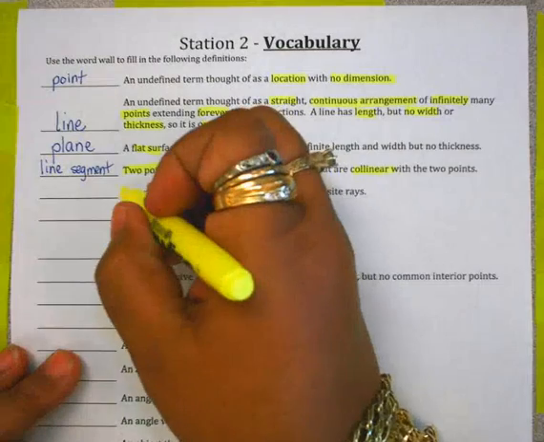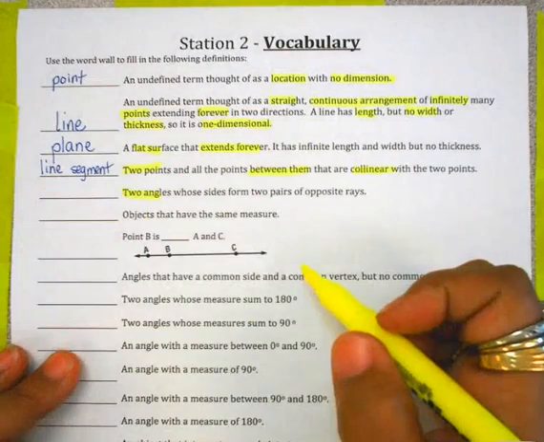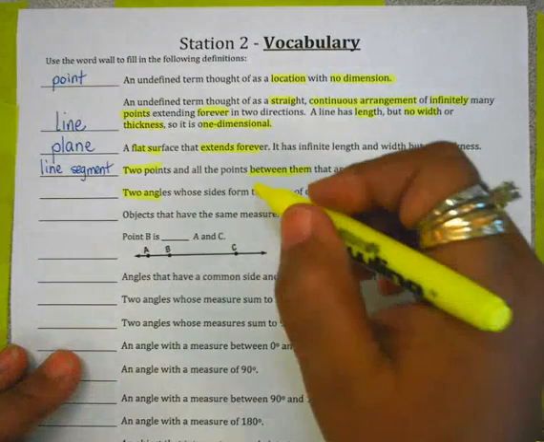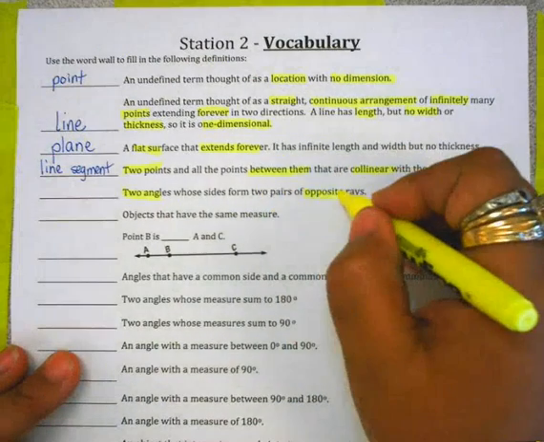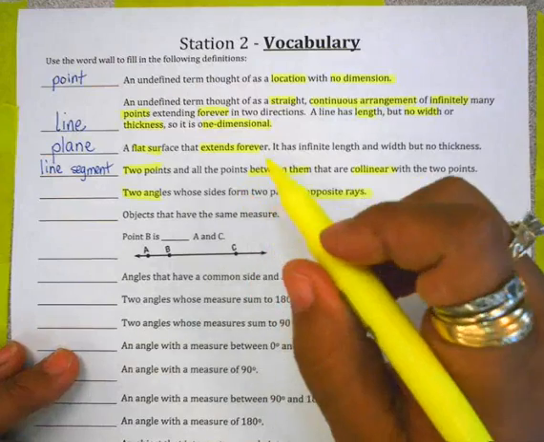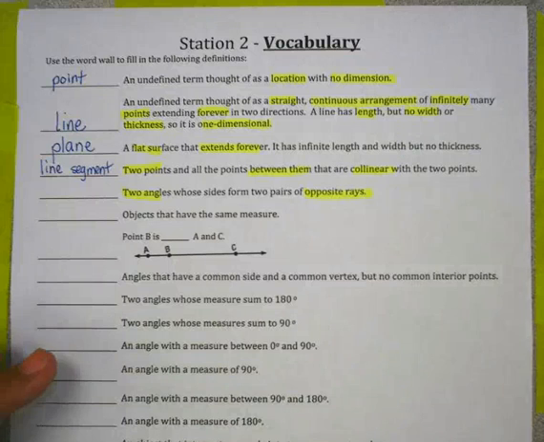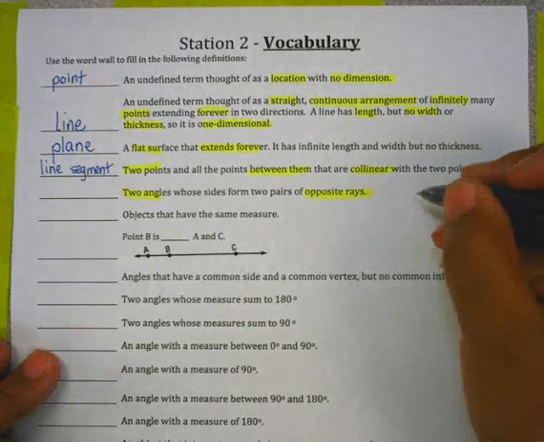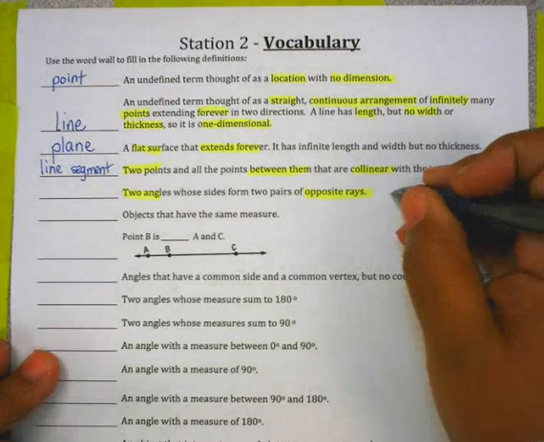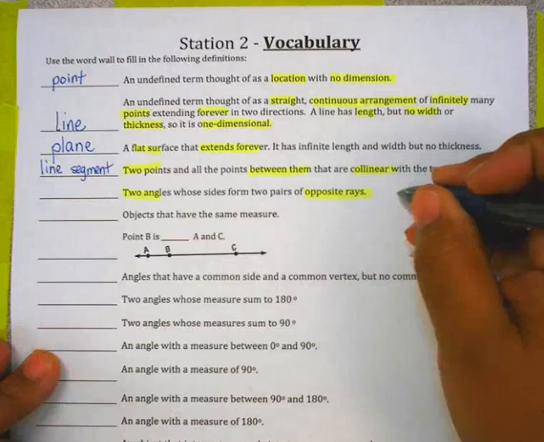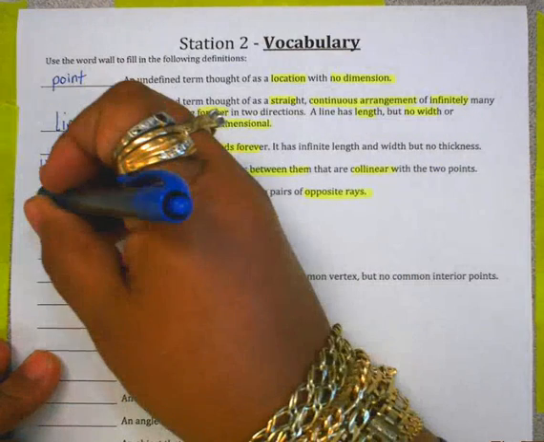Two angles whose sides form 2 pairs of opposite rays. Okay, let's read that again. 2 angles whose sides form 2 pairs of opposite rays. If you have difficulty with that, it's sometimes helpful for you to draw a picture. So we have vertical angles here.